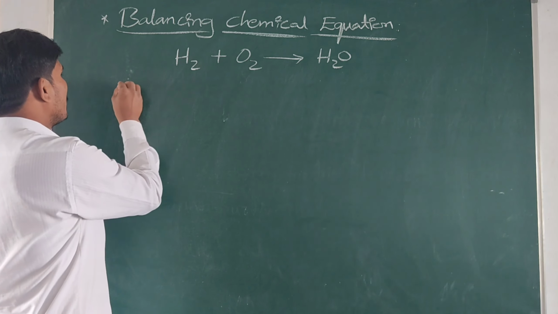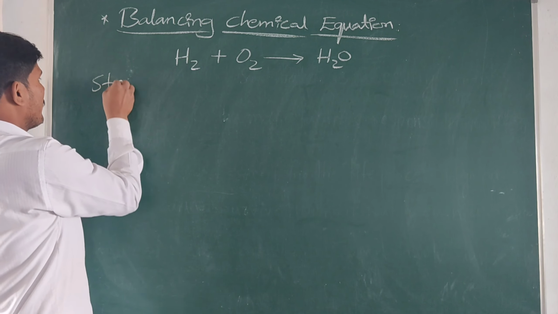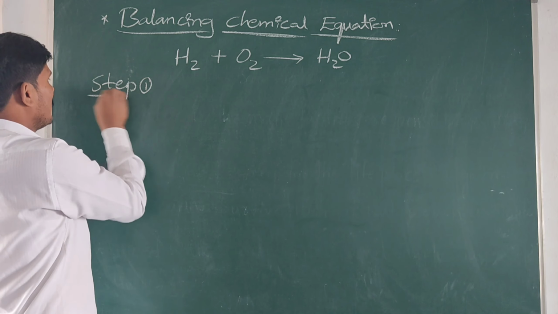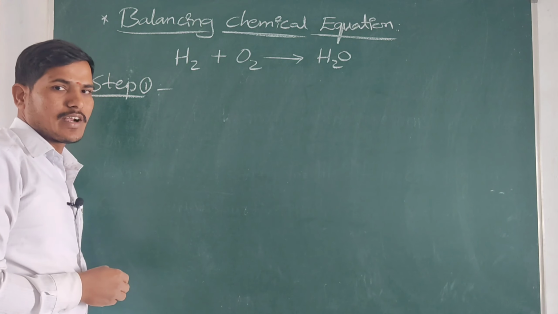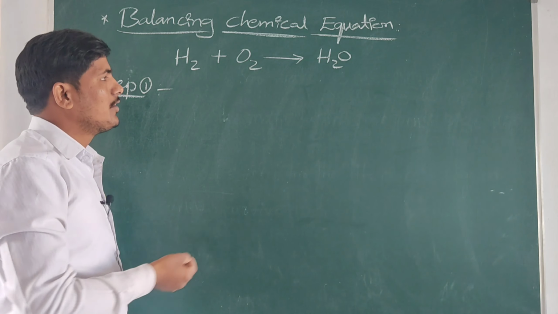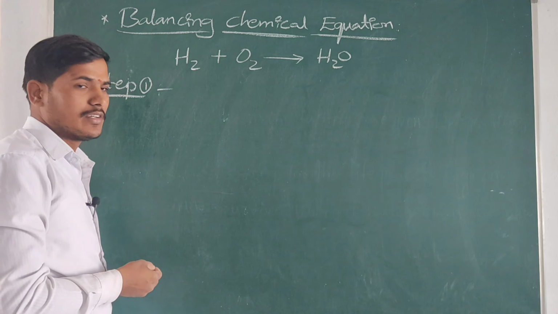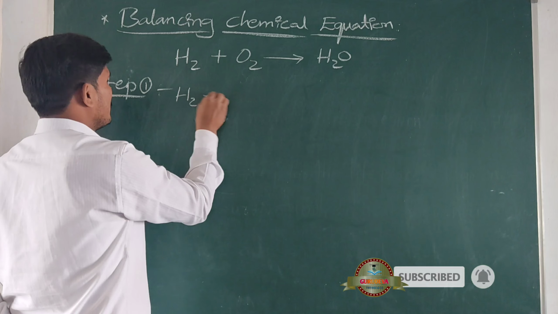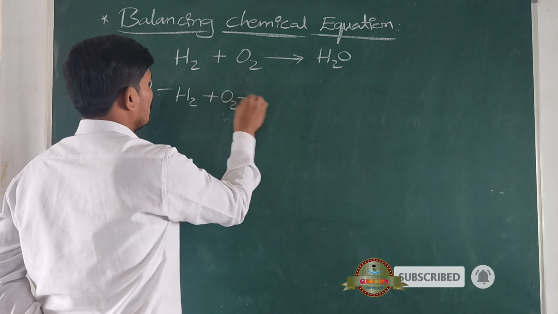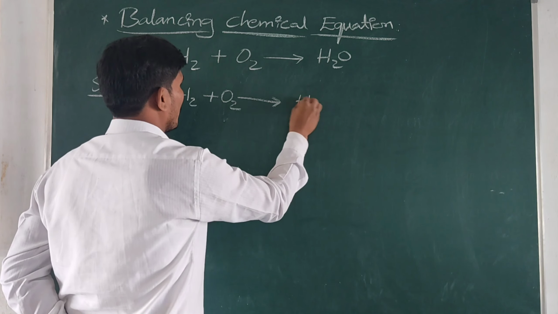Step 1: write the given chemical formulas which are undergoing the chemical reaction and which are formed in it. Here hydrogen reacts with oxygen to form a water molecule.